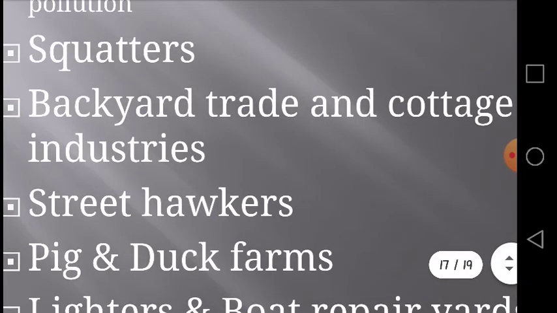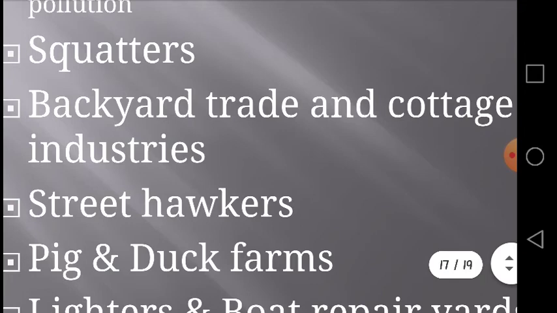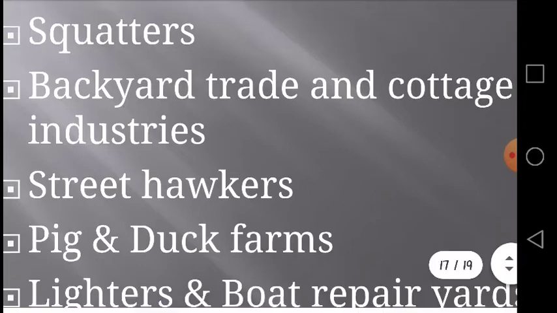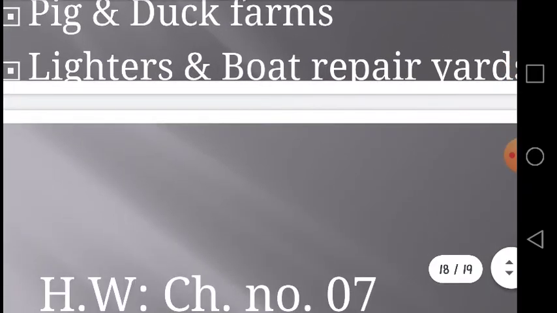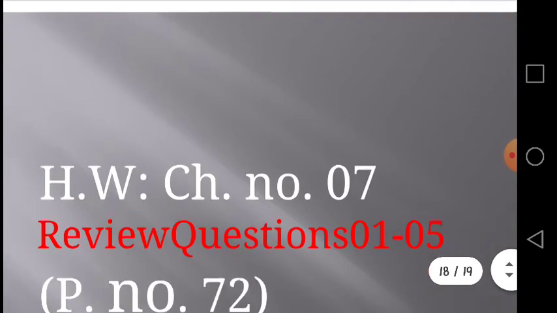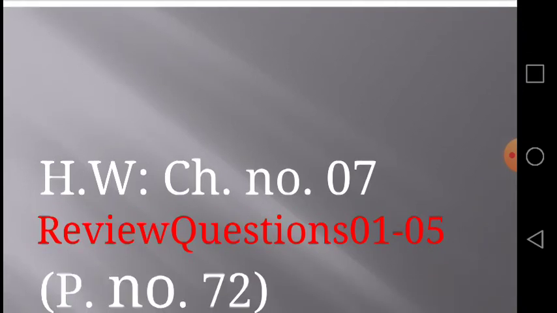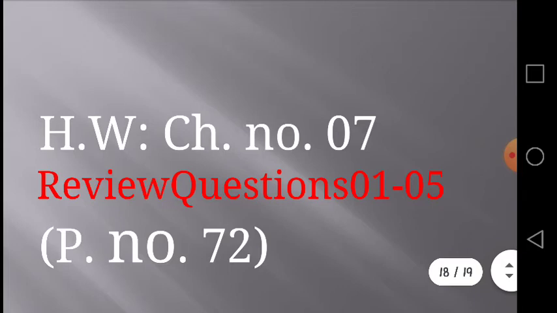Besides taking all these steps, my dear students, Singapore took 10 years and a lot of effort to clean up the rivers. And if we want to clean up our rivers, we have to take all these steps. So, dear students, hopefully you have learned and understood water pollution, its causes, how we can control water pollution and how we can clean up our rivers.